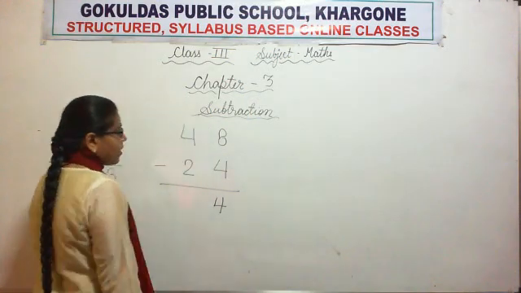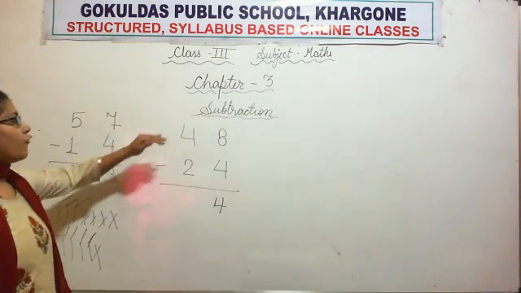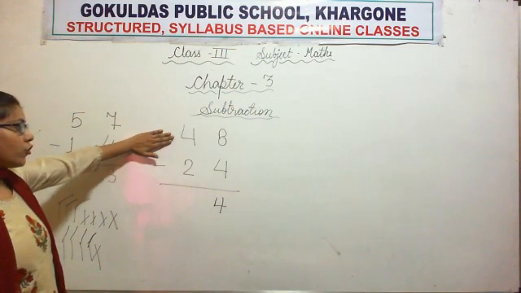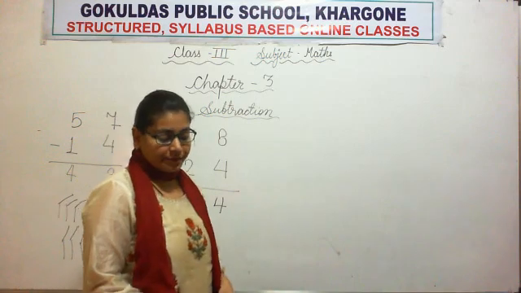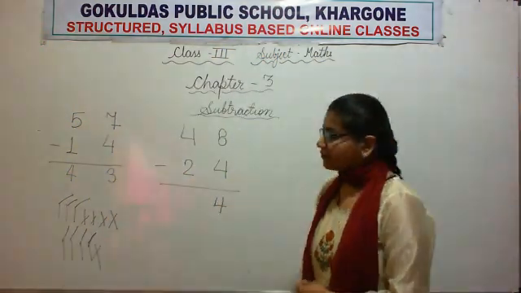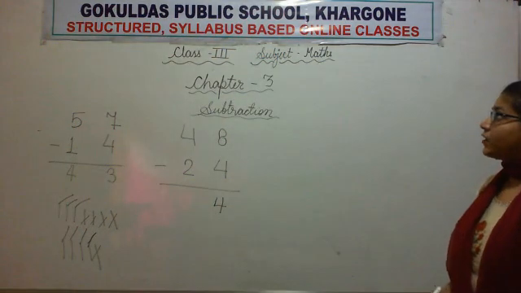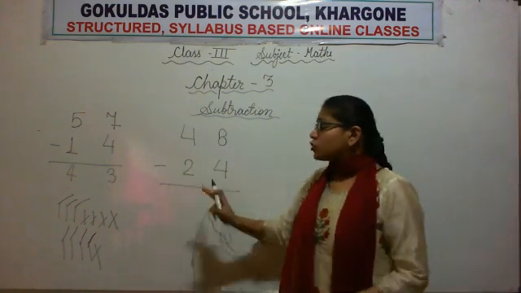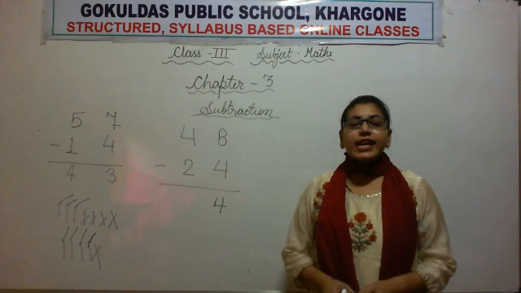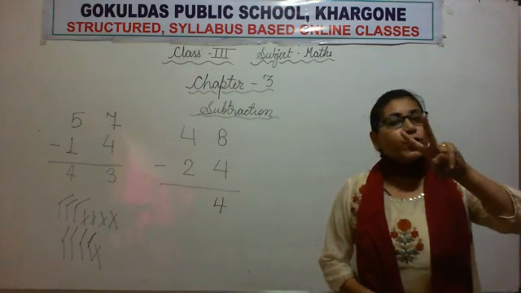Write the number 4. Now 4 minus 2. So draw 4 sticks, all of you. Yes, very good. Now minus 2 is there. So how many sticks will you cancel? 2 sticks.